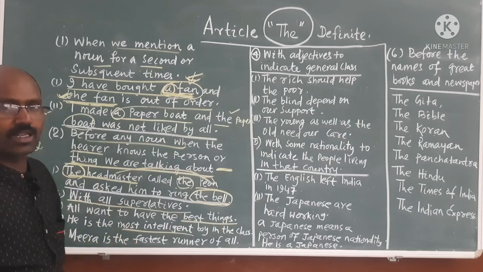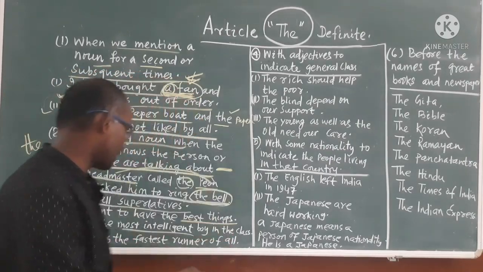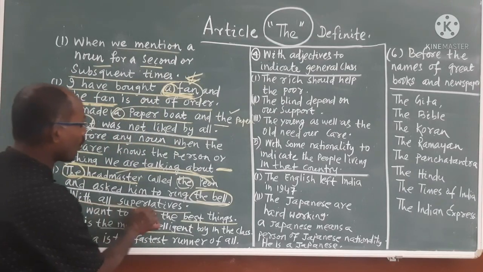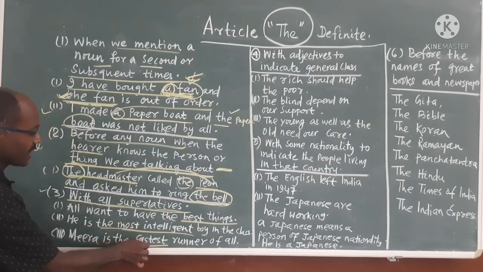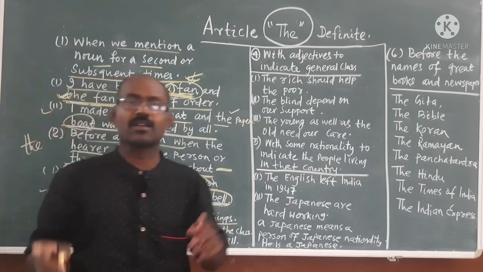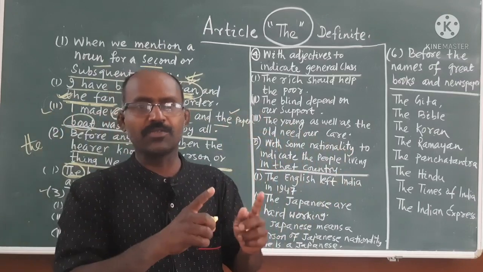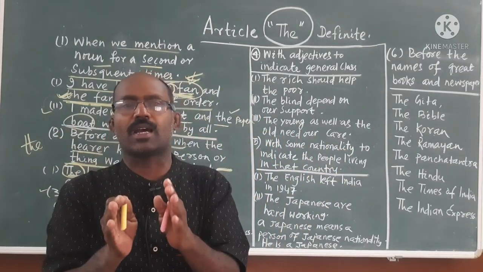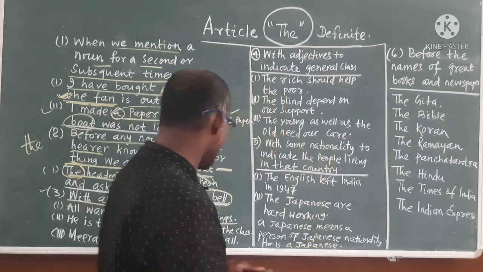He is the most intelligent. Intelligent, more intelligent, most intelligent. So you remember, before all superlatives, you will use the. Again, Mira is the fastest. Fast, faster, fastest. Adjective, comparative, superlative. Here you know that before the superlative degree we use the article the.